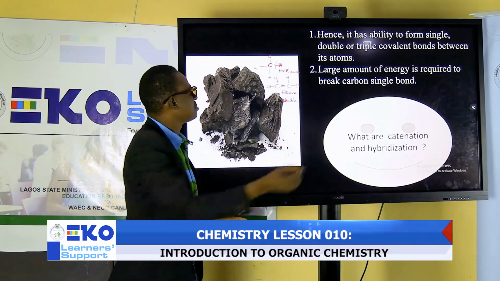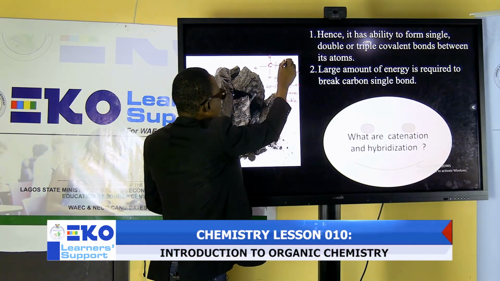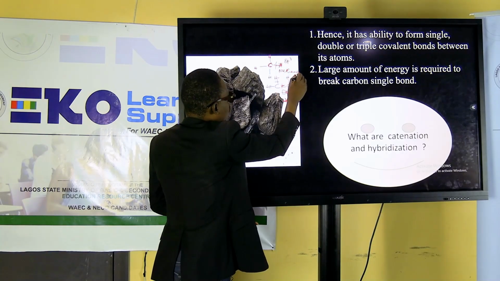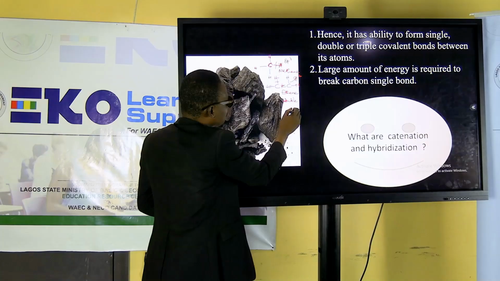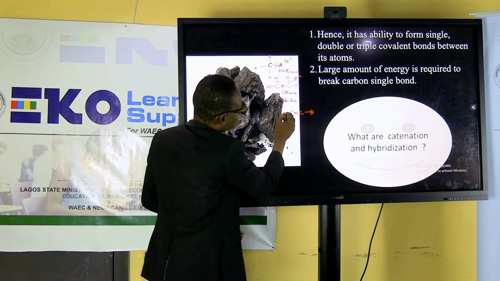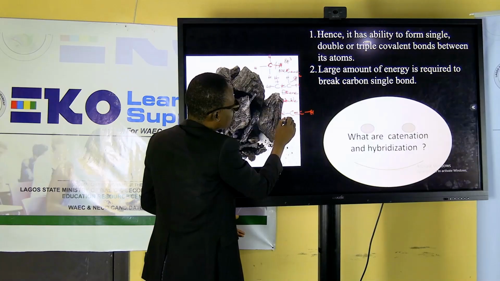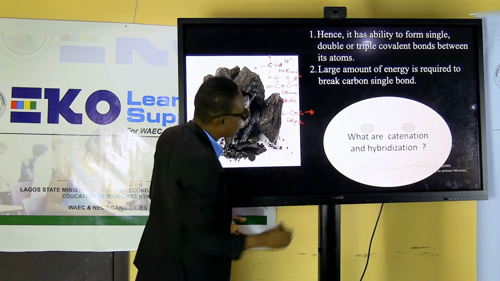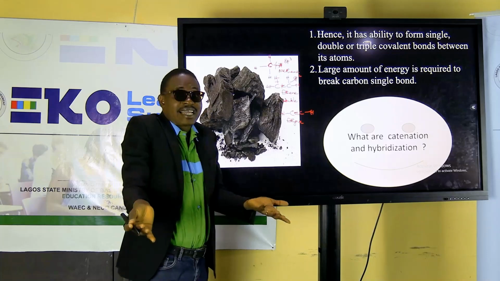Let me assist you. The hybrid here is sp3. The hybrid here is what? sp2. Then it can decide to form something like this. This is what we call what? Ethyne. Say it again. Ethyne.